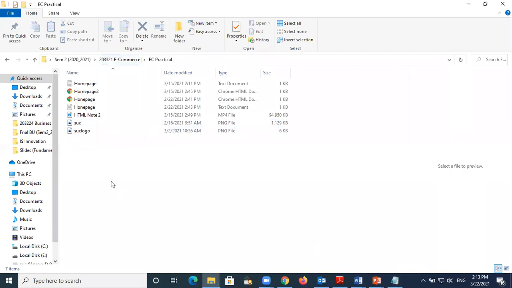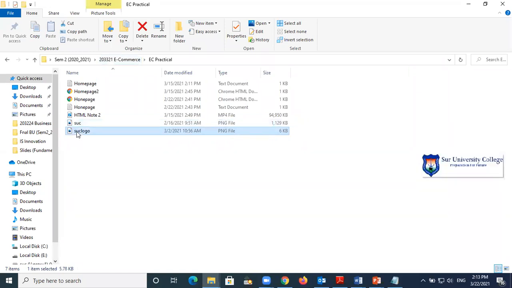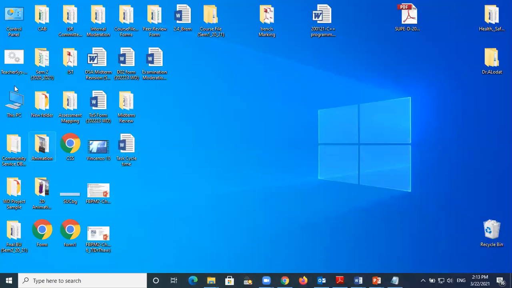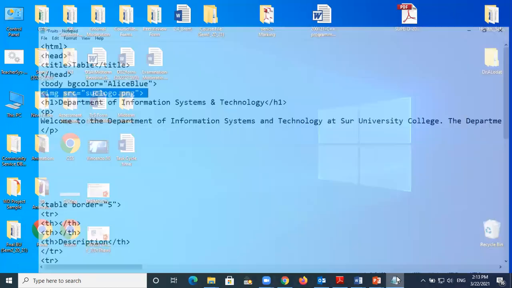Okay, so I want to put this logo here. So when you check, this is not the logo, I think. This is the logo, big logo. Okay, so actually I like the small logo. Because the big one, you can put it, no problem. But I believe that you already know how to check the extension. So I have already here.